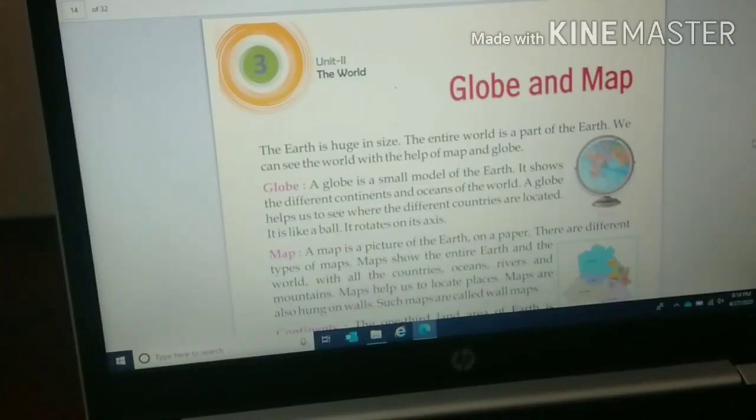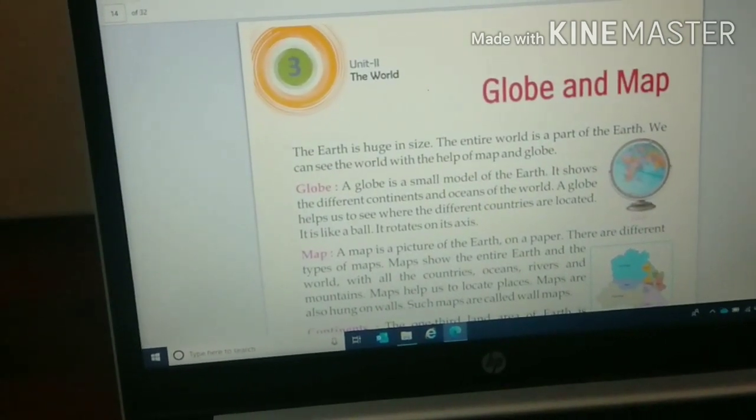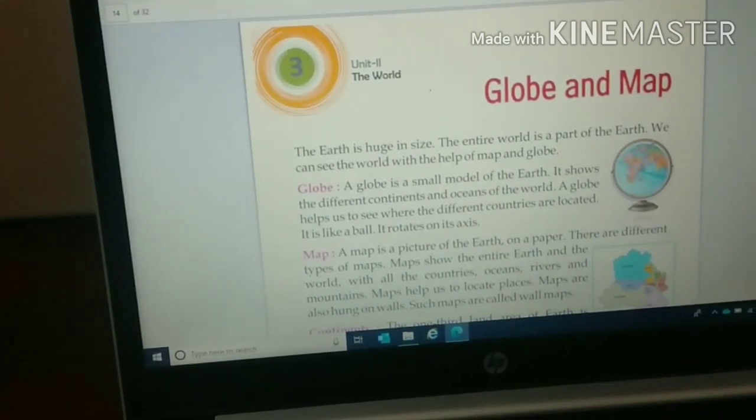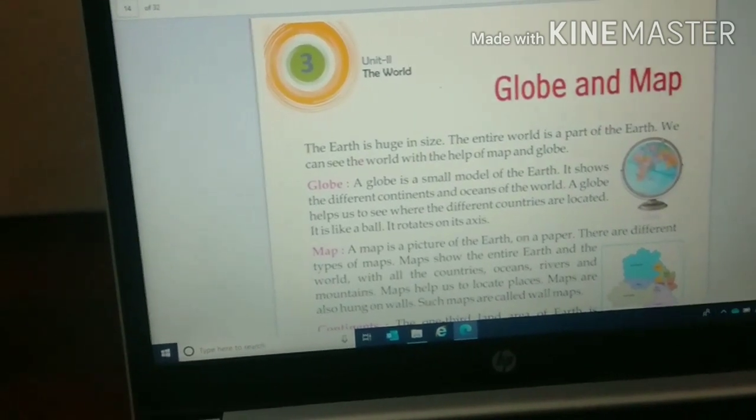Hello children, today I am going to explain chapter 3 of social studies, globe and map. The earth is huge in size. The entire world is a part of the earth. We can see the world with the help of map and globe.